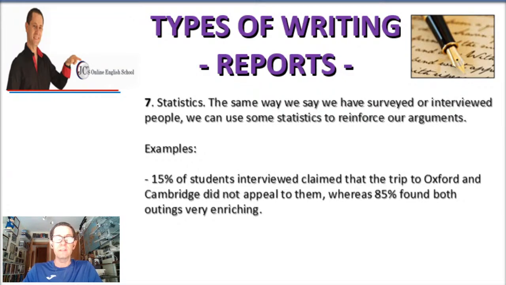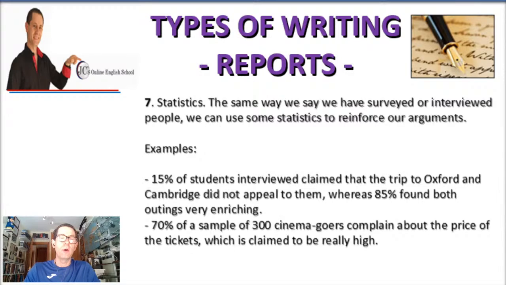People usually like statistics. I personally like them very much because numbers are easier to read, for some people, not all of them. Another example could be: 70% of a sample of 300 cinema goers complain about the price of the tickets, which is claimed to be really high. So you're giving the percentage, 70% of a sample of 300. That's a high percentage.